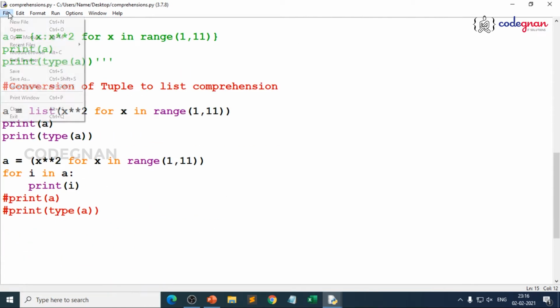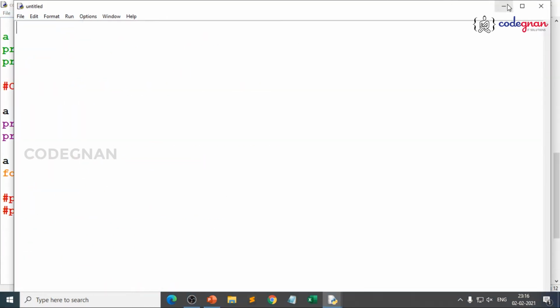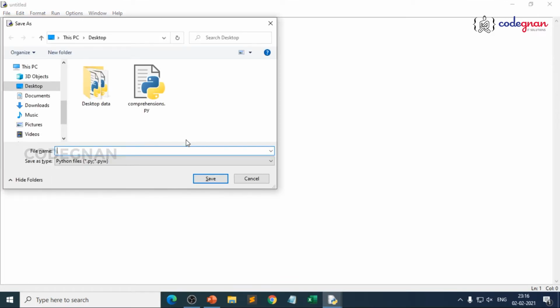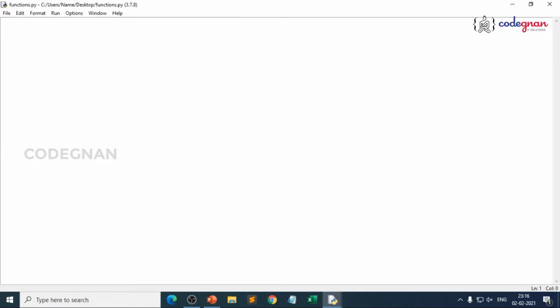I just wanted to take a new file and work on it. So I just keep this file name as functions, so that I relate each and every part. Now first let me start writing a very simple definition for a function. Then we'll go for syntax and take a simple example: how you define a function, how you call the function, and how you take the values into the function body, where you can write any statement.